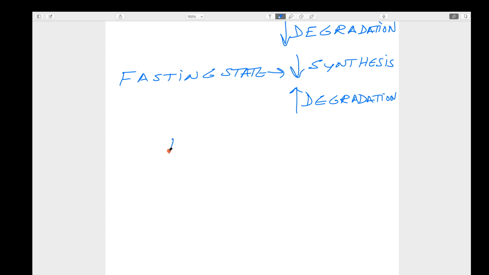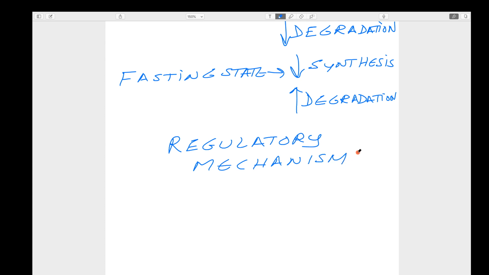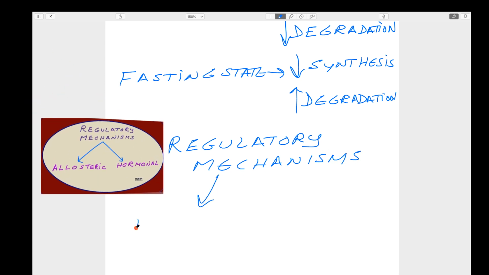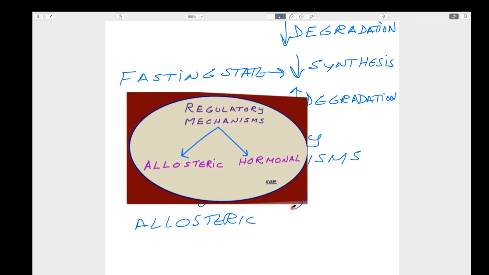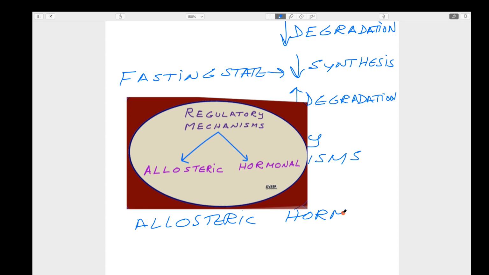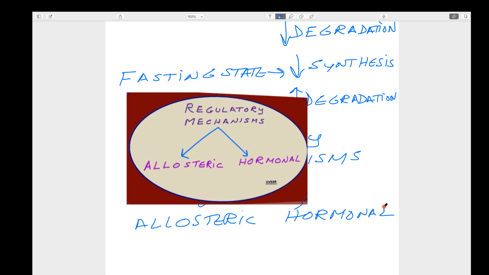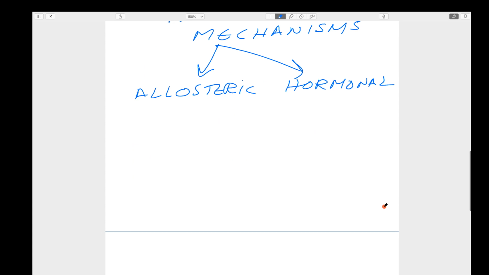What are the different regulatory mechanisms? There are majorly two types of regulatory mechanisms. One is allosteric regulation. The other one is hormonal control, through which regulation also takes place. In this session, we will concentrate on allosteric regulation.